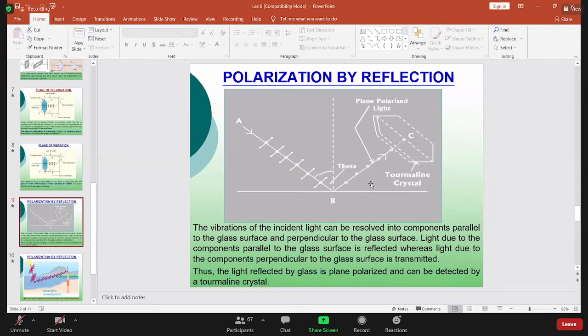So in that case, what is this angle? Look, this is the angle of incidence, right? This is the angle of incidence. So in that case, this angle of incidence is known as the angle of polarization. Is that clear? Are you sleeping, guys?